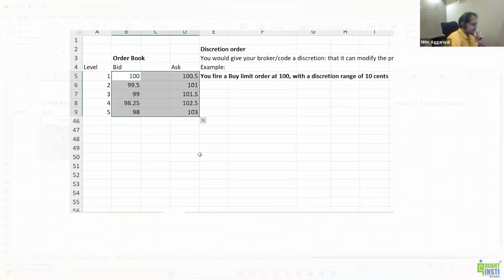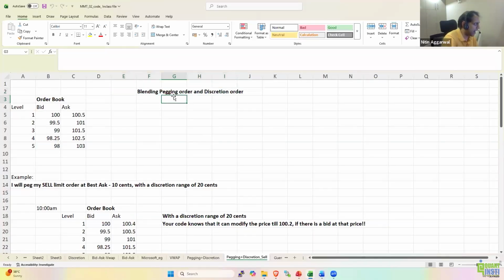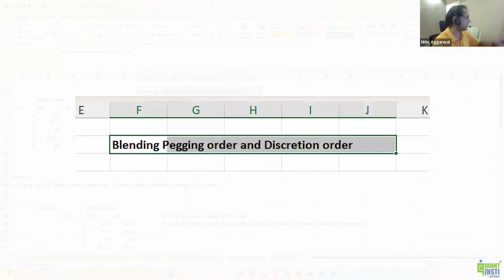See, in discretion, at the end of the day, what we were trying to do is we were trying to increase our probability of getting a trade. In our code, we are adding pegging and discretion, right? So we are not sending only pegged orders or only discretion orders. Order has a characteristic of both pegging and discretion. So we are blending this pegging and discretion in our code.